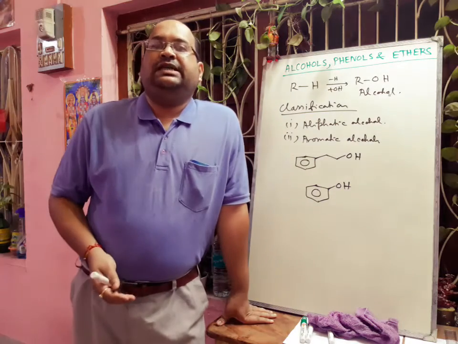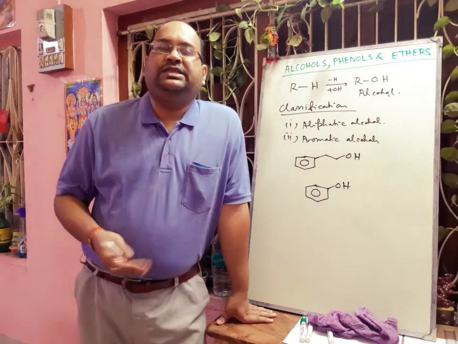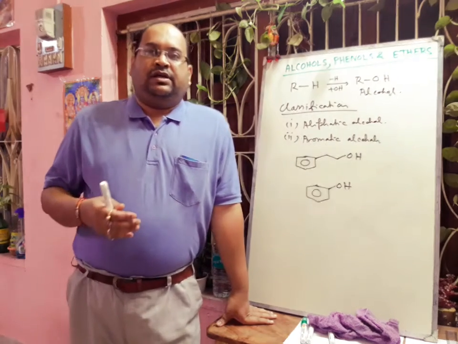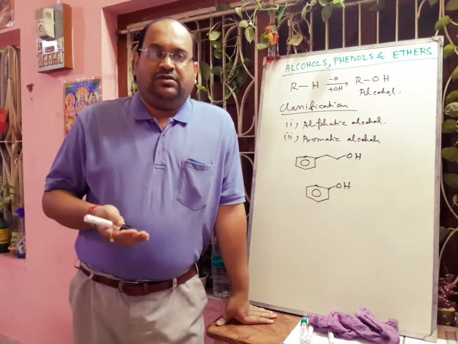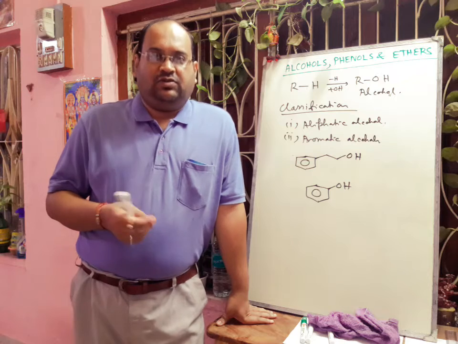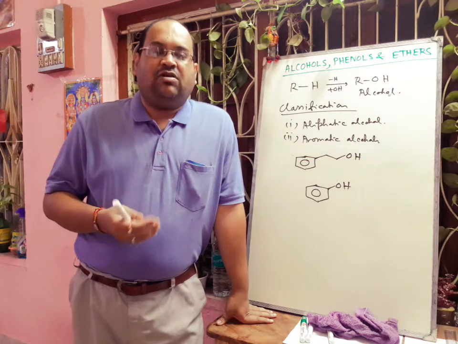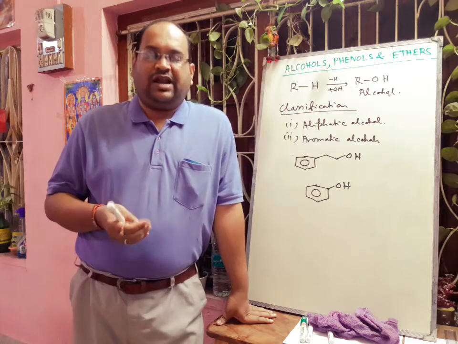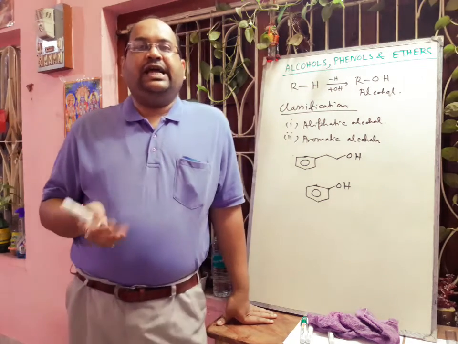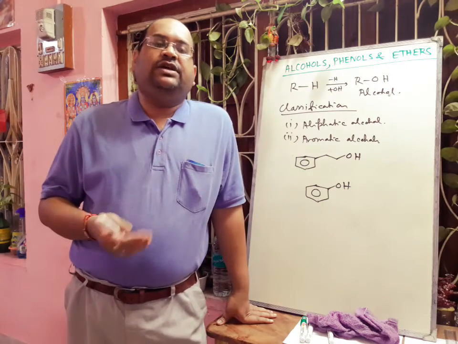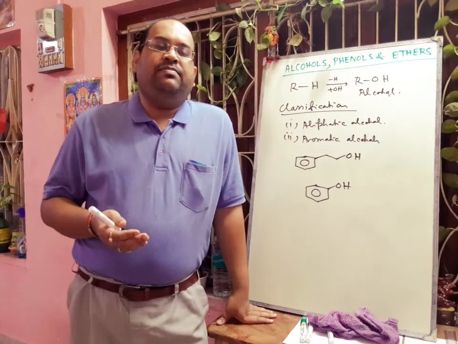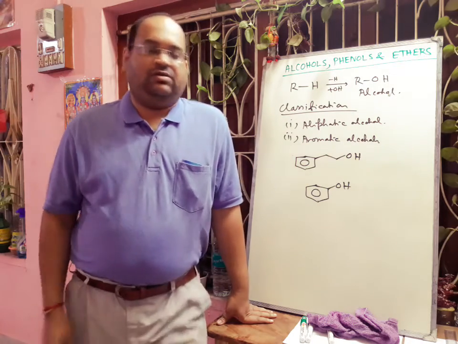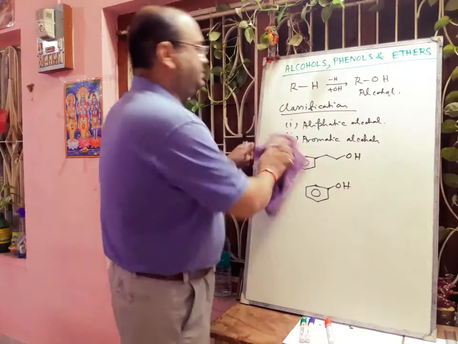Another type of classification we will discuss now is on the basis of the number of hydroxyl groups. If in a molecule there is only one OH group, then it is called monohydric alcohol. If in the molecule there are two OH groups, then it is called dihydric alcohol. And when there are three OH groups, then it is trihydric. If many OH groups, more than 3 or 4, are there, then it is called polyhydric alcohol. I can give you one example.